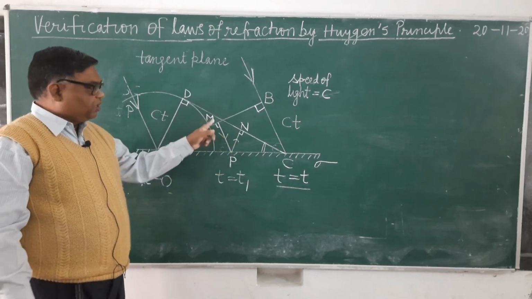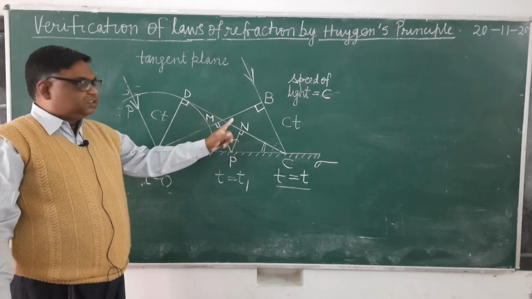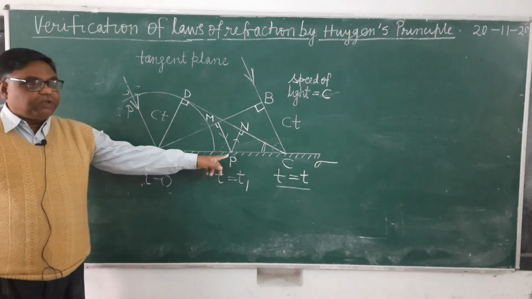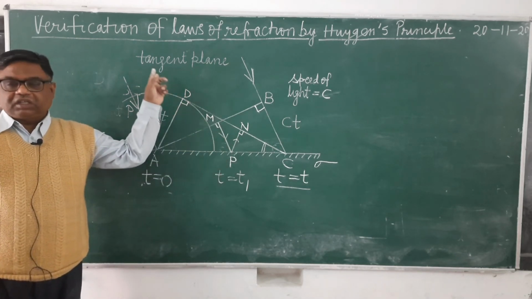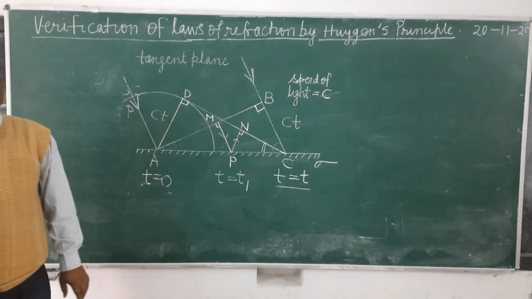From here to here and then from here to here. And since Pn is perpendicular to CD, therefore secondary waves emitted from P will touch the surface CD at the time t. It is clear?